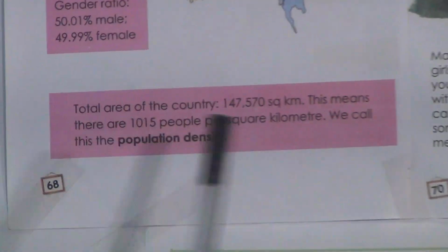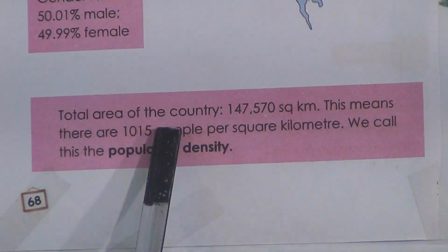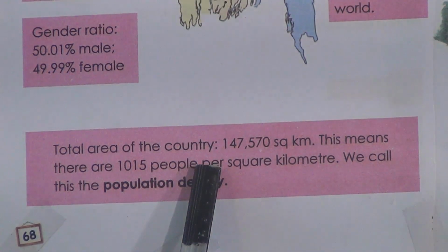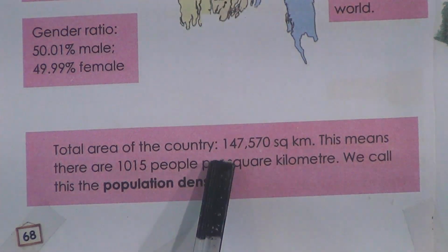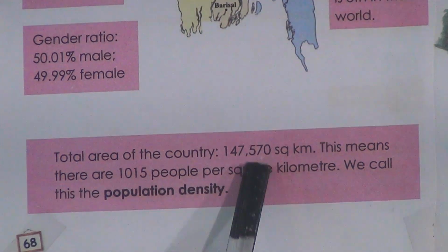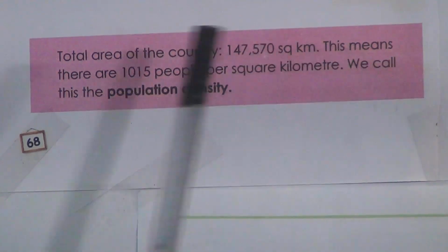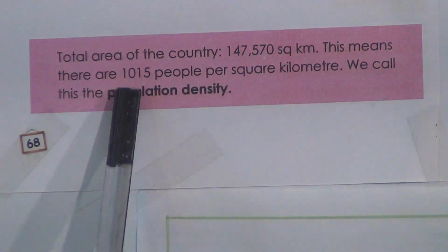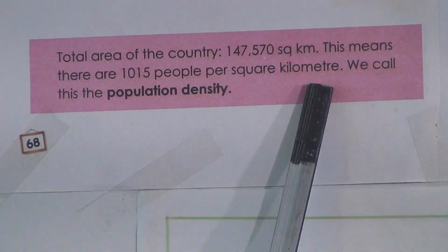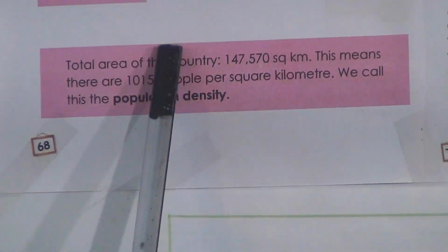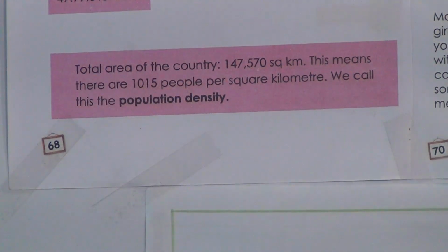Look here. Total area of the country, that means Bangladesh, is 1,47,570 square kilometer, and this means there are 1,015 people per square kilometer. How many people? 1,015 people per square kilometer.